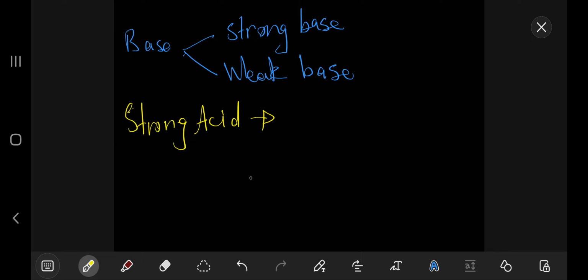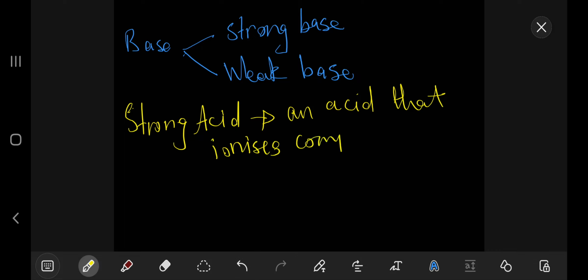But if we are talking about a strong acid, this is an acid that ionizes completely in water, right?